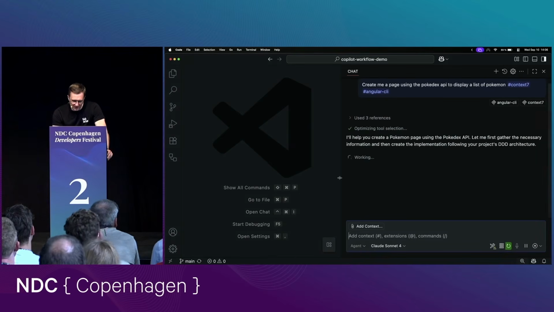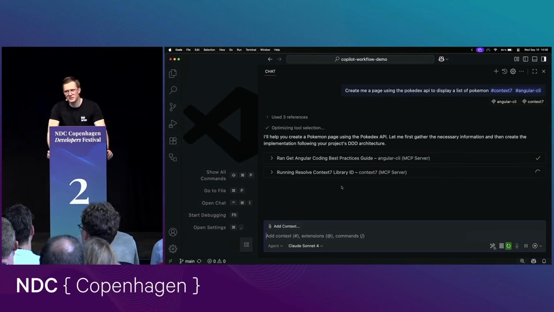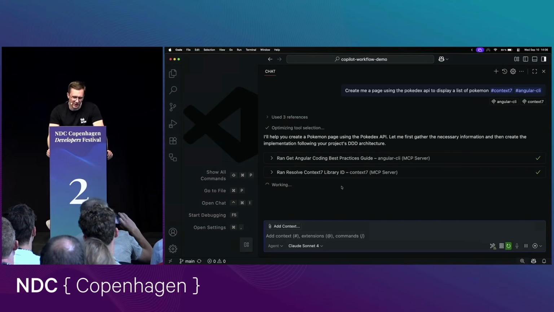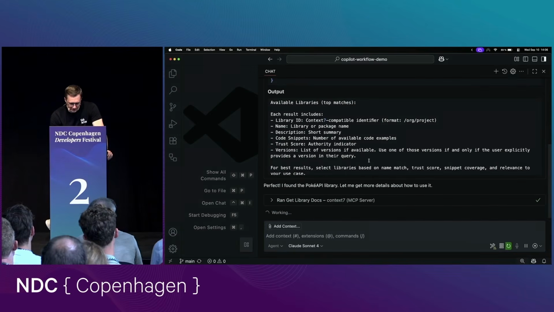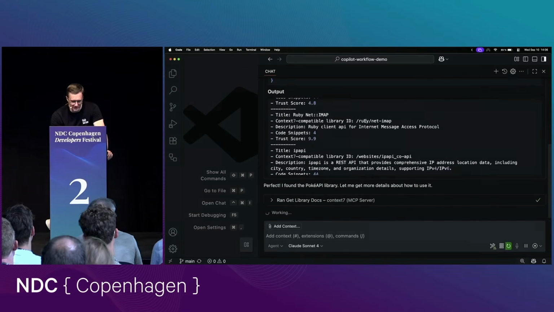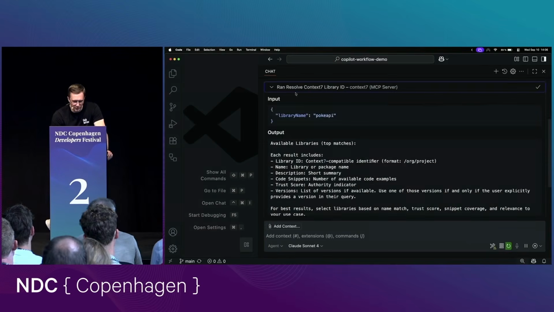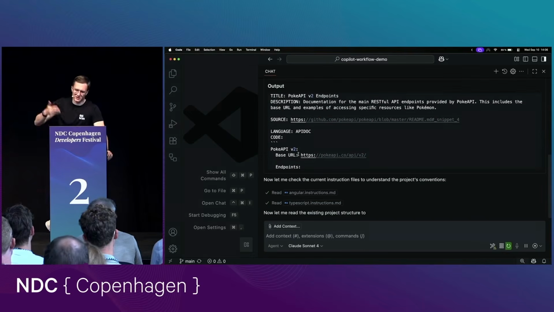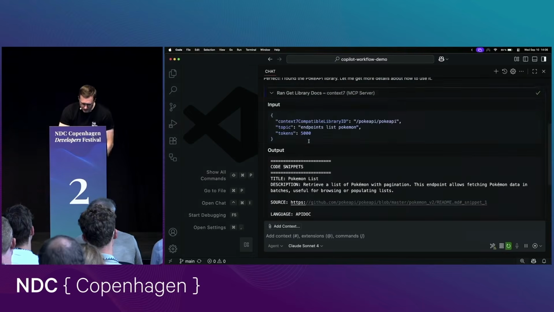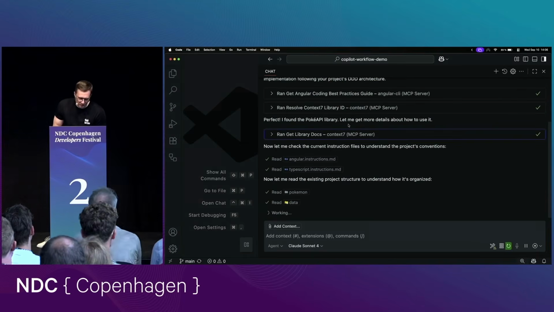And then we should see that GitHub Copilot is now calling the context7 and the Angular MCP server to fetch the best practices about Angular, because it's an Angular project. It also should fetch the Poke API library we can see here. So here we can see it's just a text return from context7, returning us the content of the library. So it's just plain text.